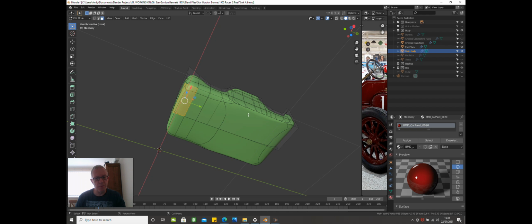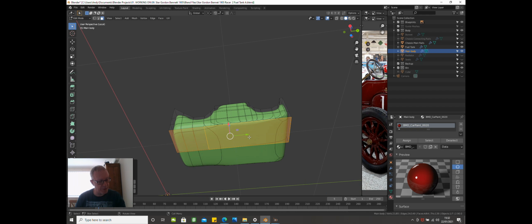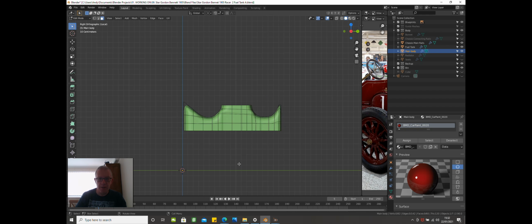You can either select them one by one or select the first one, then press Control and the last one. Then simply press X and delete the faces. So we've now got the body.